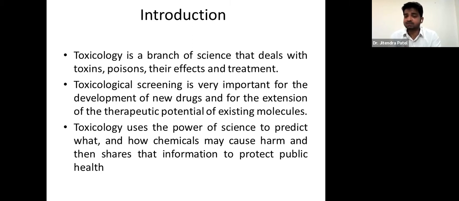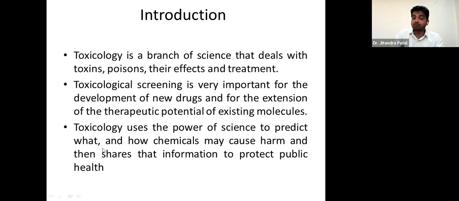So that is the limit we are going to discuss: what is the LD50, what is the ED50, and how we determine what kind of dose can be given, when we are in the preclinical trial or in the clinical trials. It's all about the dose, and the behavior of that particular chemical entity which we are going to screen for its activity, right? Toxicology uses the power of science to predict or to assume what and how, right?